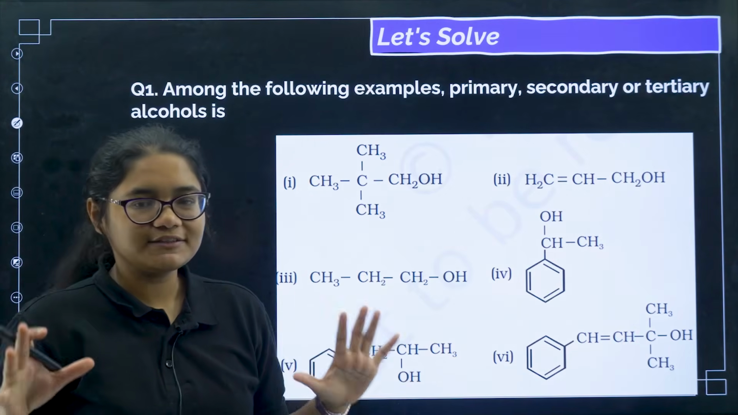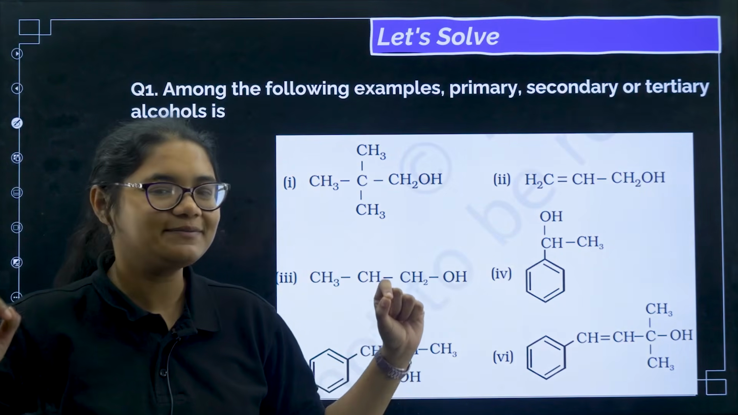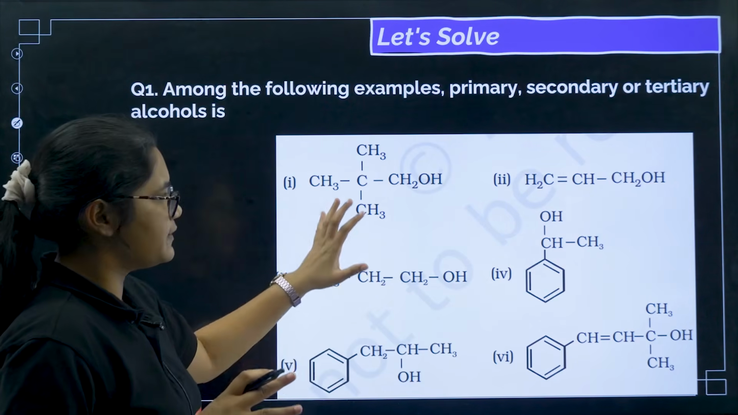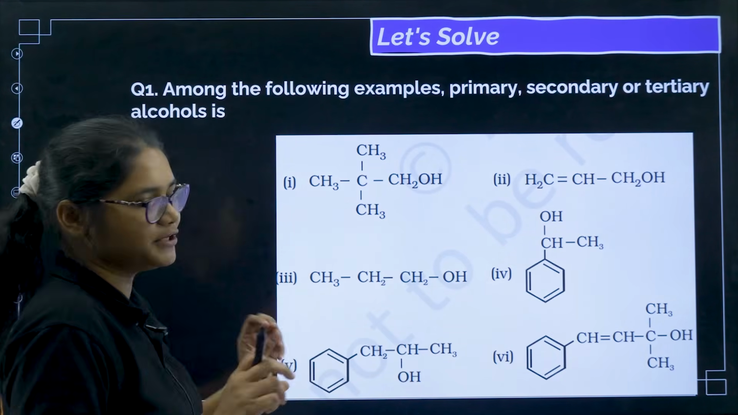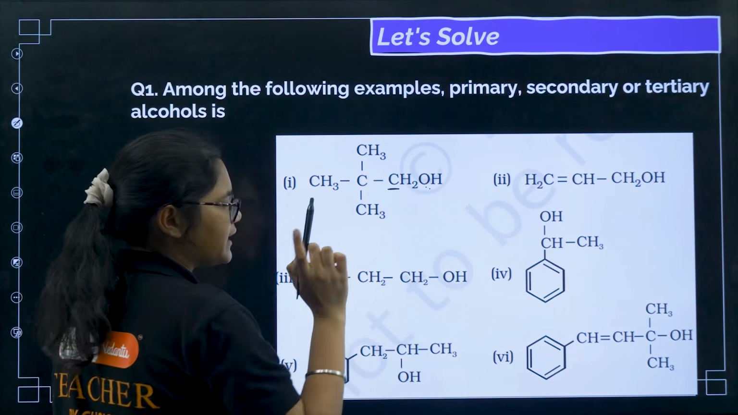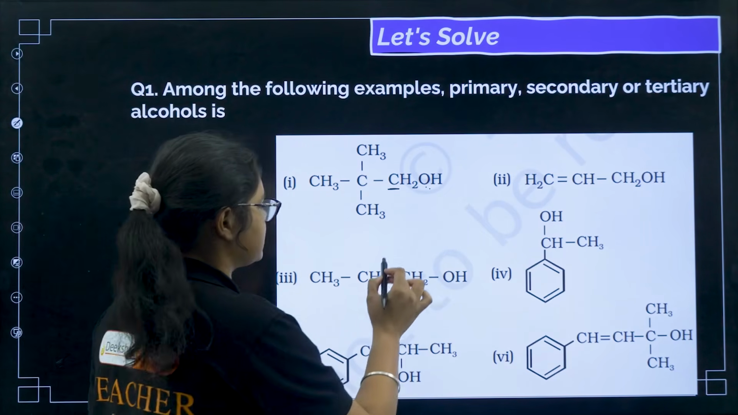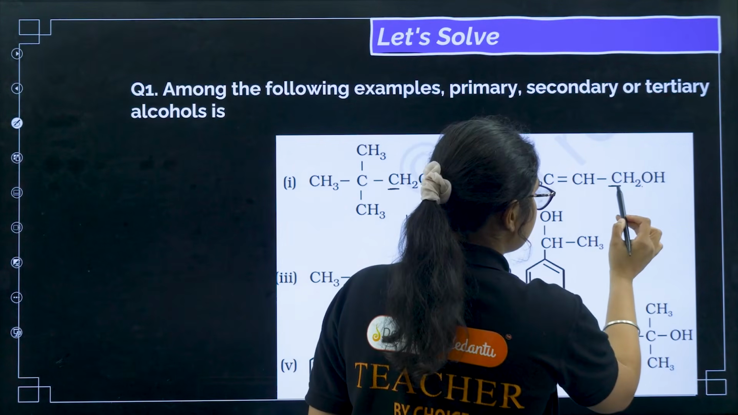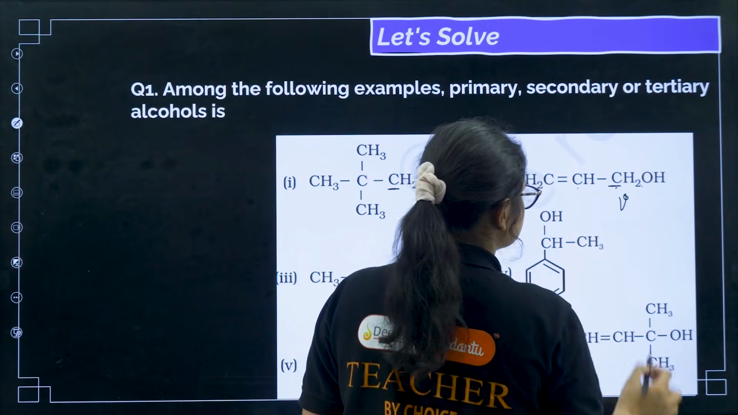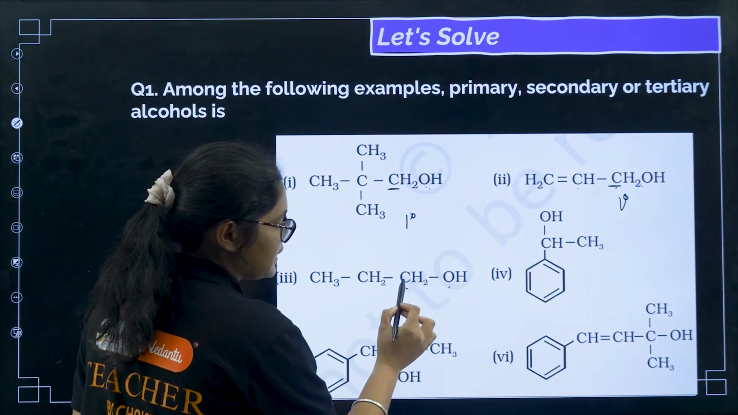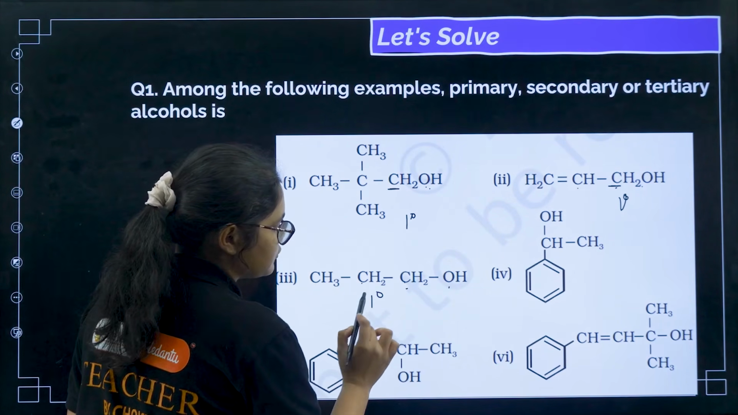Okay, now once we have understood these concepts, let us try to solve some questions. Quickly, you have to identify whether it is primary, secondary or tertiary alcohol. So you see this carbon is containing the OH group, and this is directly attached to only one carbon, so it is definitely primary. Now here, this carbon is containing the OH group and is directly attached to one carbon, so this is also primary. This carbon is containing the OH group, it is attached to one carbon, so primary.